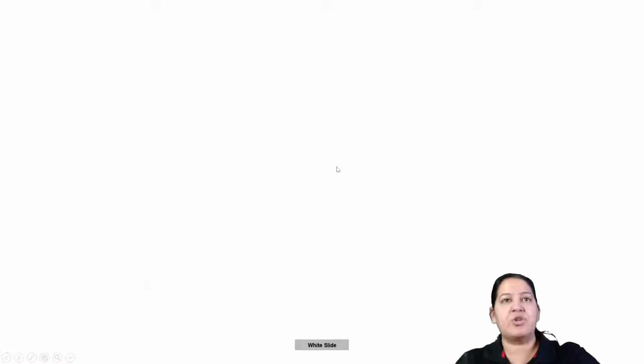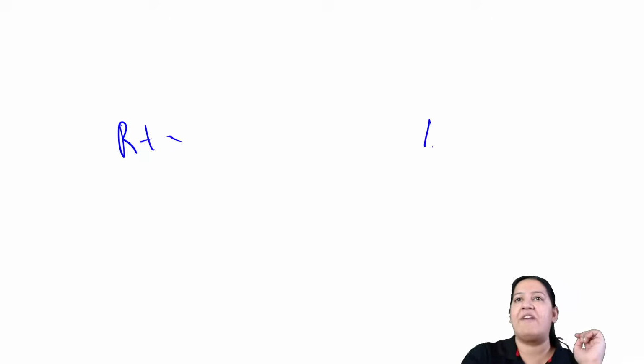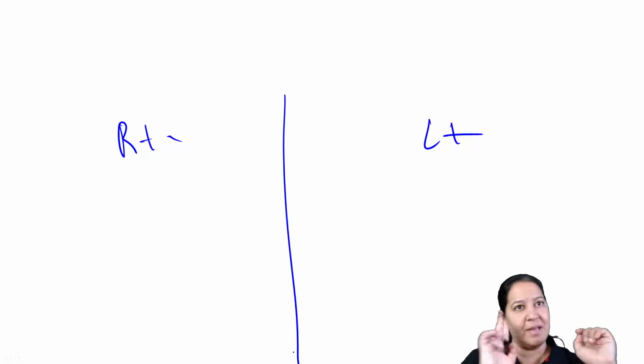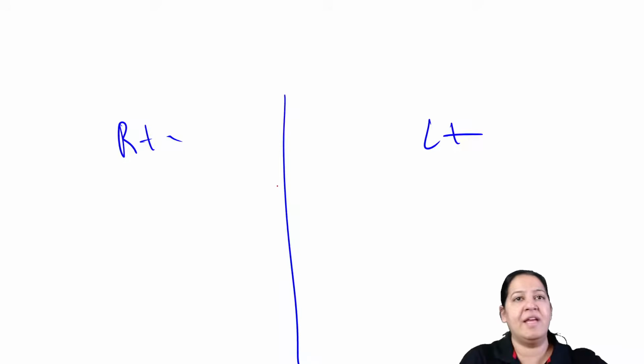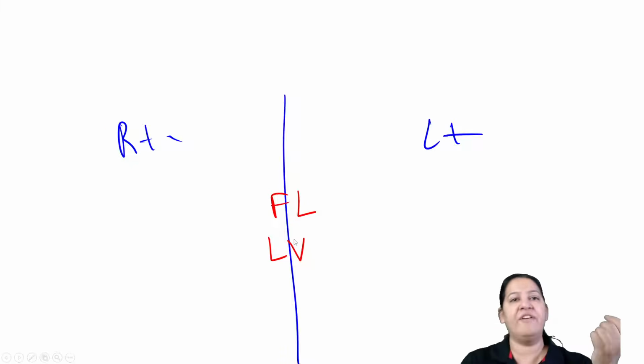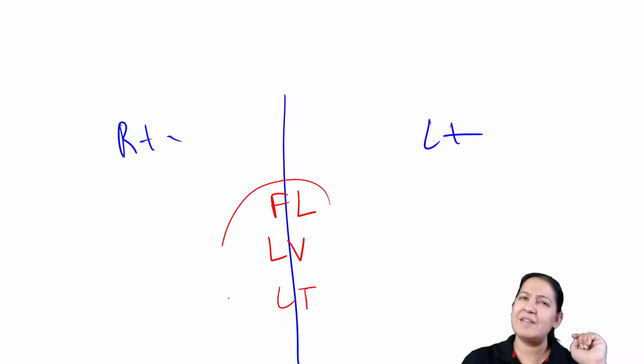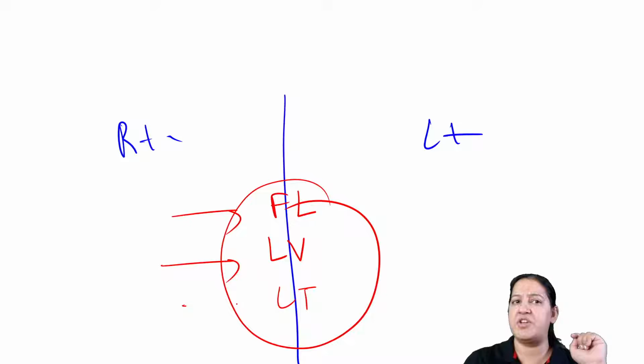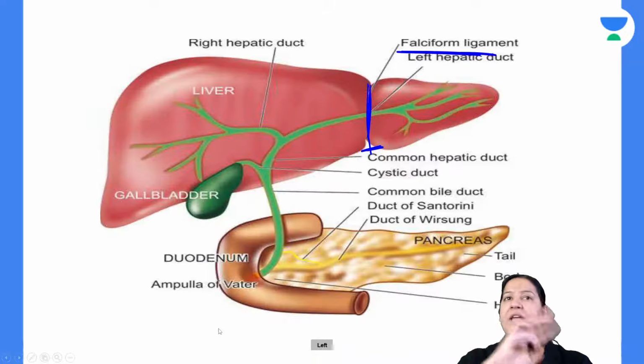So basically there are 3 ligaments which separate right and left lobe of the liver. If you talk about anteriorly, it is falciform ligament. If you talk about posteriorly, it is ligamentum venosum. And if you talk about inferiorly, it is ligamentum teres. So these are the MCQs you should know: anterior, posterior, inferior. The 3 ligaments separating the 2 lobes of the liver.